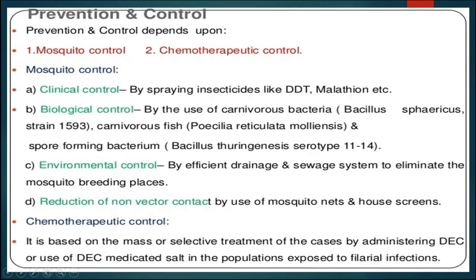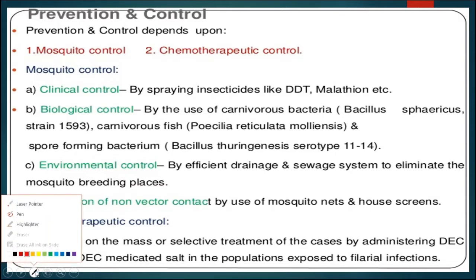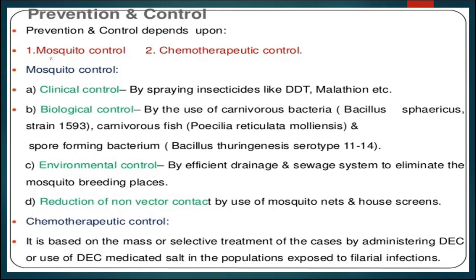In this slide we can see different types of prevention and control methods for the diseases which occur through different types of vectors. So vectors like mosquito and others can be controlled by the following methods: chemical control of the mosquito, biological control by using different types of bacteria, such as Bacillus thuringiensis, etc. Then environmental control, that is by drainage and the sewage system, making them efficient to eliminate the breeding places of mosquito.